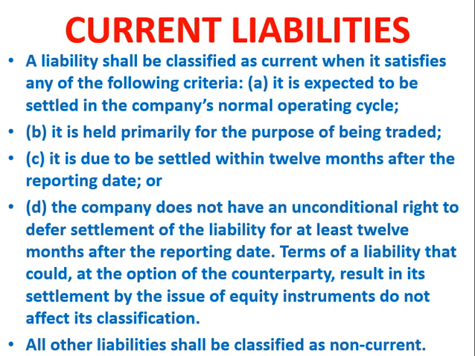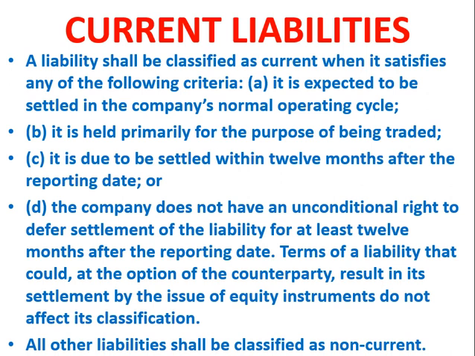As the name suggests, they are liabilities which are current. It needs to satisfy the following criteria. It is expected to be settled in the company's normal operating cycle, and as I have already told you, the normal operating cycle is generally 1 year or 12 months. So any liability which is due within 1 year or 12 months of a business cycle is called a current liability, and it is normally held for the purpose of trade.